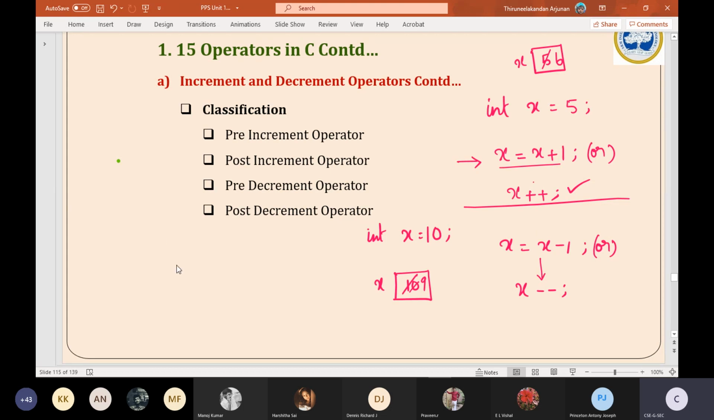Do not use it like this: x plus 4 plus 1 plus and 1 minus. You should not use this one. If you are using it, it becomes wrong.